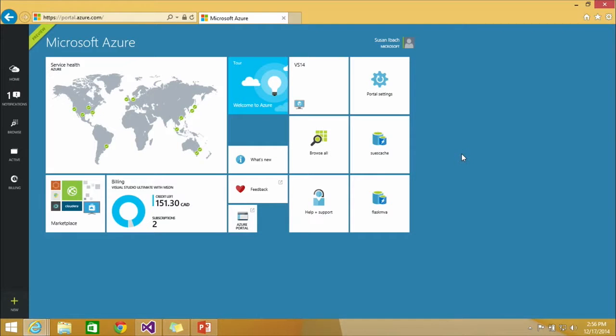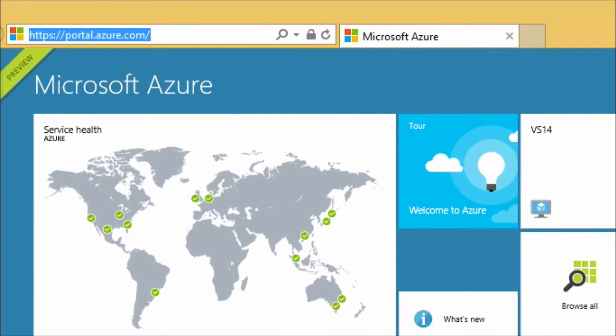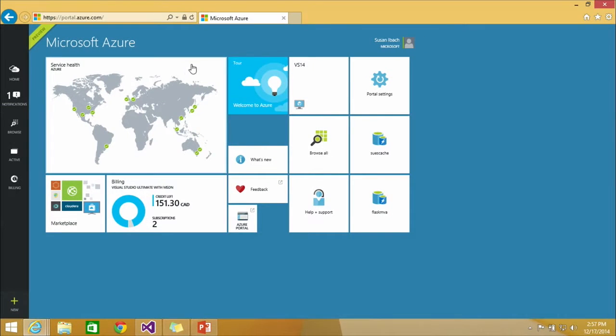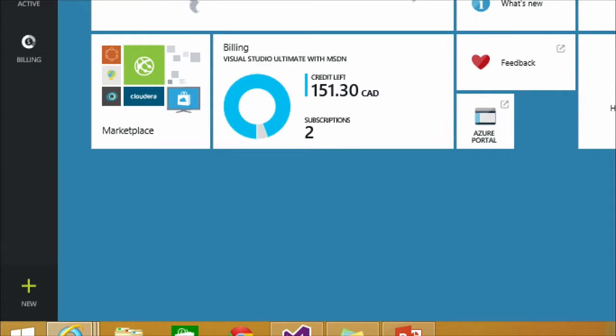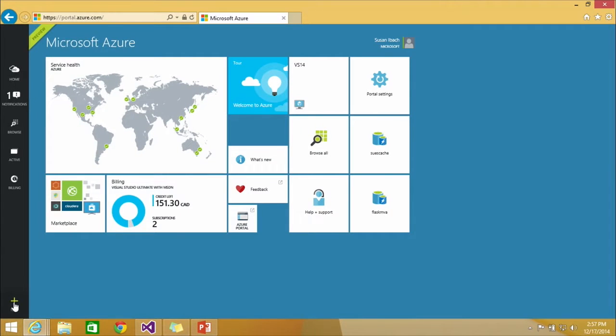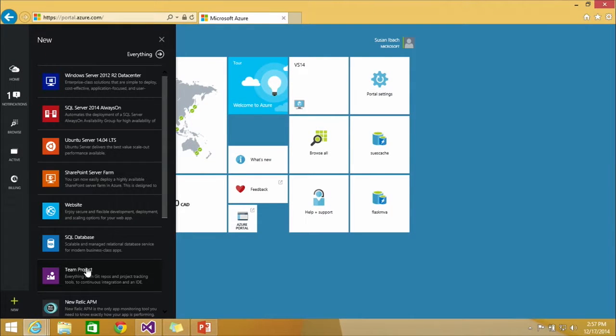Yeah. Flip over to my system. What I've done is I've gone here, and if you take a look at the URL I've gone to, it's portal.azure.com, and that takes me to the new Azure portal. And when I go to that portal, I've logged in with my Azure account. What I can do is create a new Redis cache on Azure. So I go down to the bottom of the screen there, and there's a little new button. And when I click on that new button, it gives me the option to create all kinds of different things.